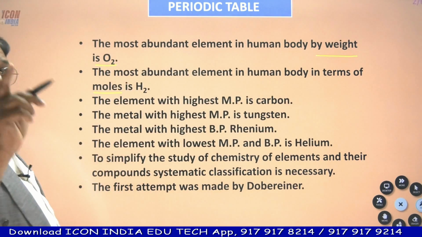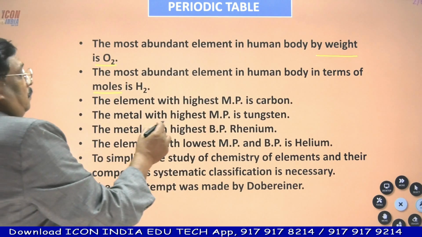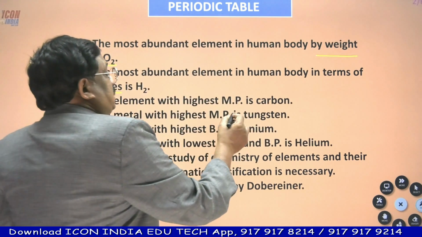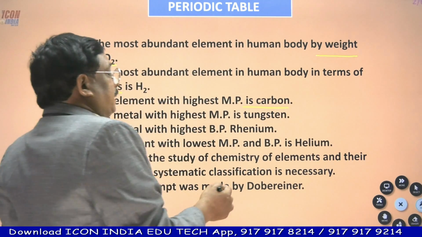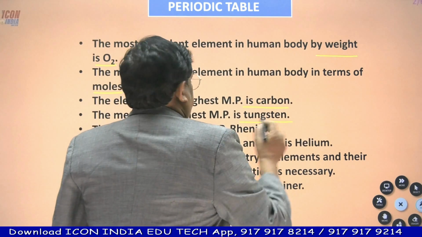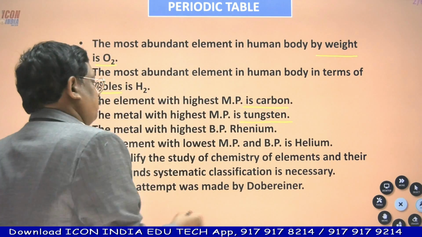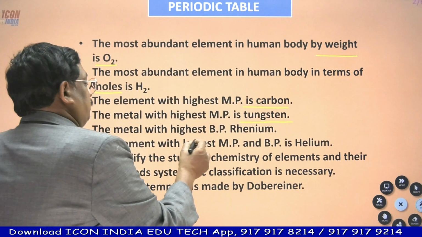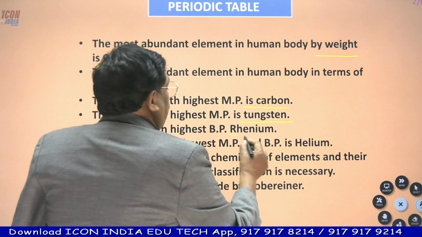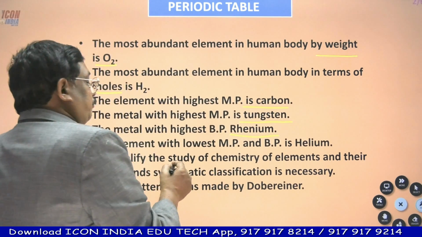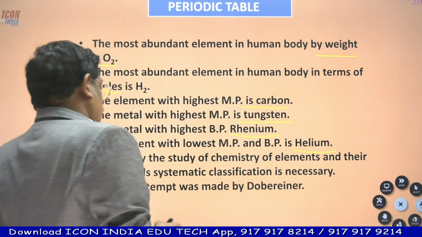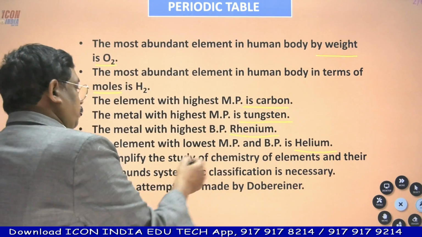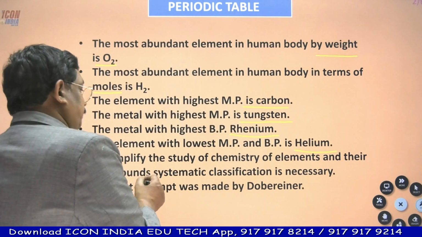In terms of number of moles, hydrogen is more abundant. Which is the element with highest melting point? Carbon, diamond. The metal with highest melting point is tungsten, wolfram. The metal with highest boiling point is rhenium. The element with lowest melting and boiling point in the periodic table is helium.